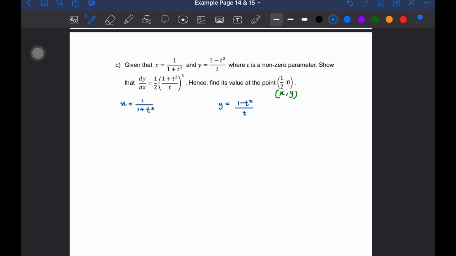Okay, so memang kita nampak sekarang kita ada dalam bentuk fraction. Okay, so this one we have x in the form of fraction. So normally fraction kalau awak dah biasa ataupun kalau macam awak terlalu nak follow rule, okay, so mungkin awak akan terfikir okay, nak kena guna quotient rule sebab kita nampak dia ada u, kita ada v.